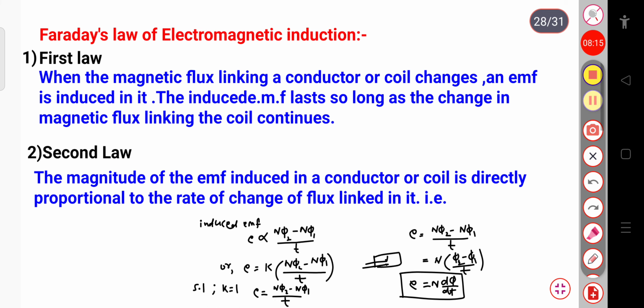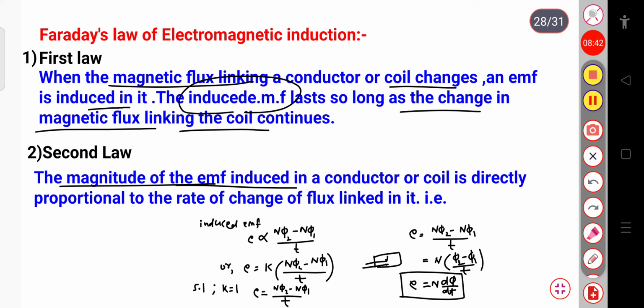So here you can see that the first law says when the magnetic flux linking a conductor or coil changes, an EMF will be induced in it, and this induced EMF will remain as long as the change in the magnetic flux continues. And the second law says that the magnitude of the EMF induced in a conductor is directly proportional to the rate of change of flux, that is E equal to n d phi by dt. This is all about Faraday's law of electromagnetic induction.